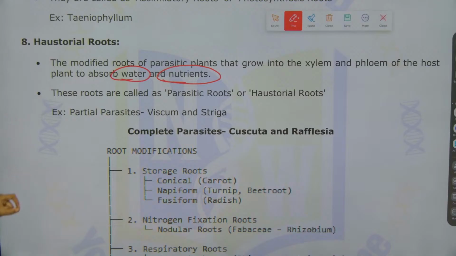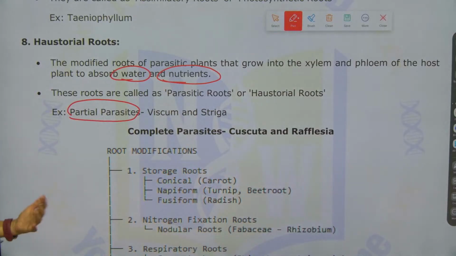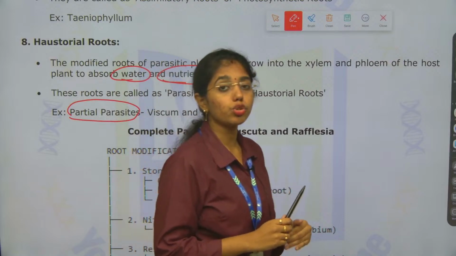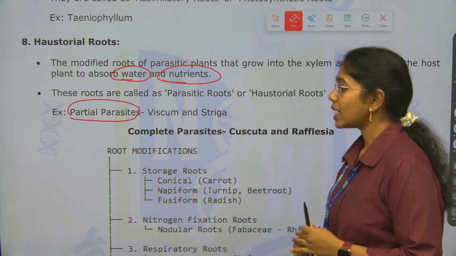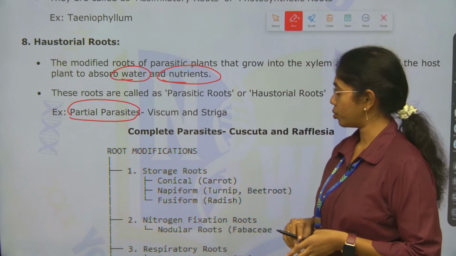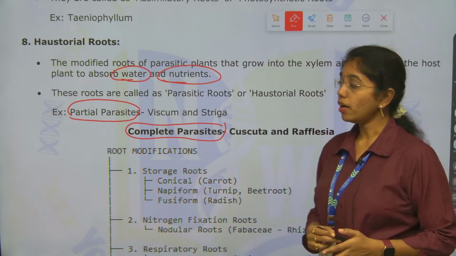One is partial parasites, where they gain nutrients like water and minerals from the plants, growing into the xylem tissues of the host plant. Whereas complete parasites will get into both xylem and phloem tissues.